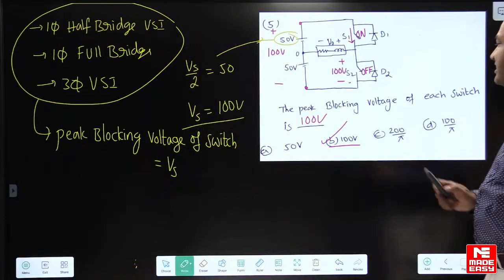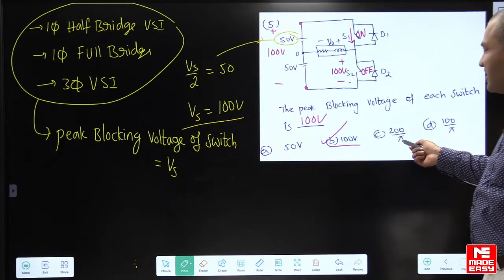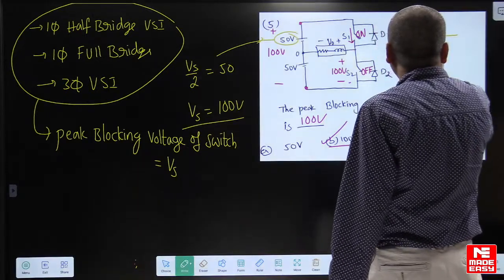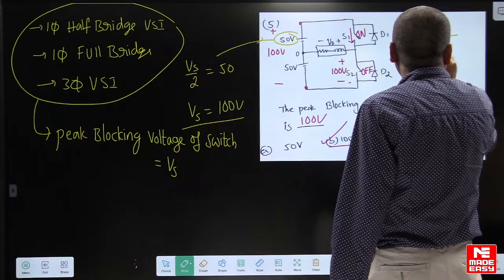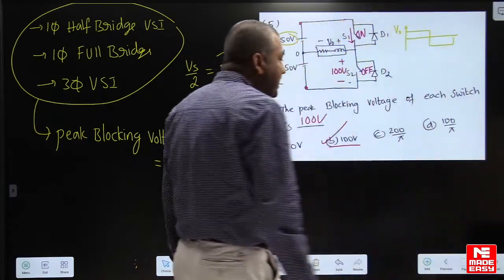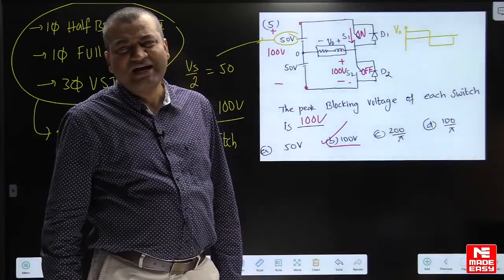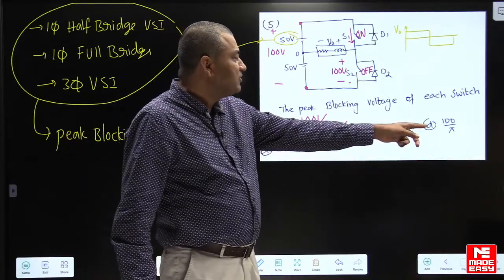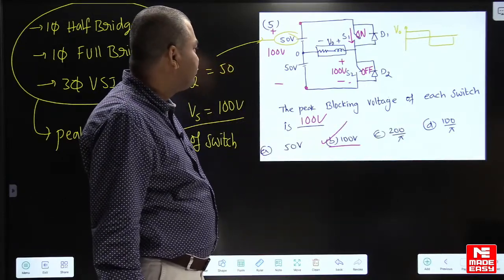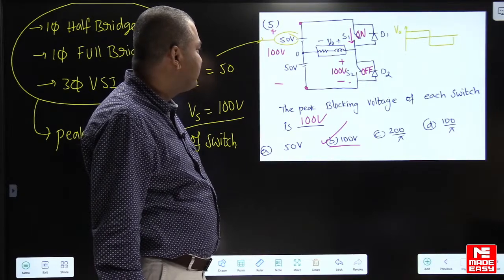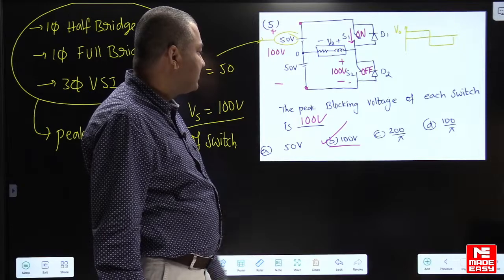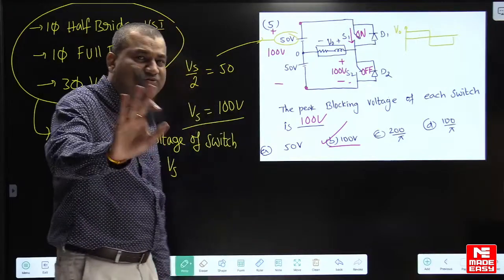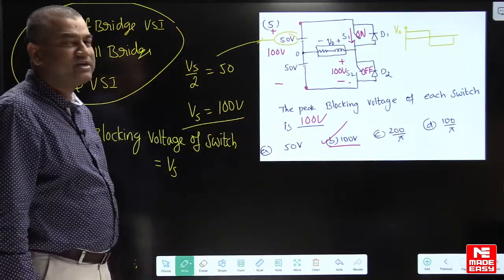Some students marked 100 by pi. I'll tell you why I gave this option. Actually, here the waveform is a square wave. The output is a square wave here. Okay. You calculated the fundamental amplitude. I did not ask you the fundamental amplitude. Maybe it is 4 into Vs by 2. Okay. 4 into 50. You will get 200 by pi, I hope. This is the fundamental amplitude of output voltage. So that is why you might have done it wrong. I did not ask you the fundamental amplitude. I am asking the blocking voltage.